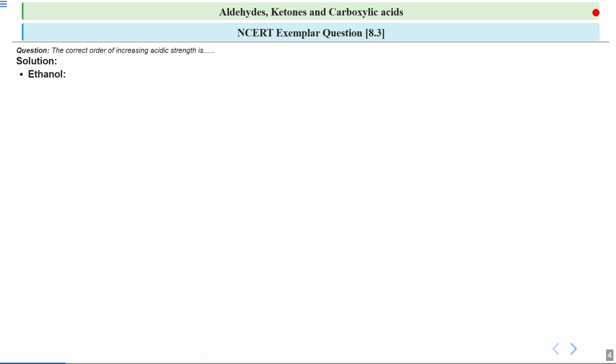First we are going to talk about ethanol. Ethanol is a simple alcohol, and it is the least acidic among the compounds. That is because of its conjugate base. What is the conjugate base of ethanol? It is the ethoxide ion, formed when it loses a proton. The ethoxide ion doesn't have any resonance stabilization.